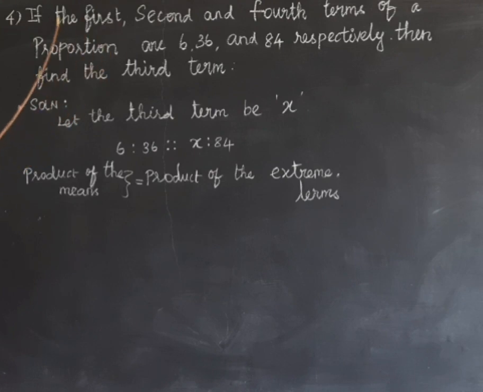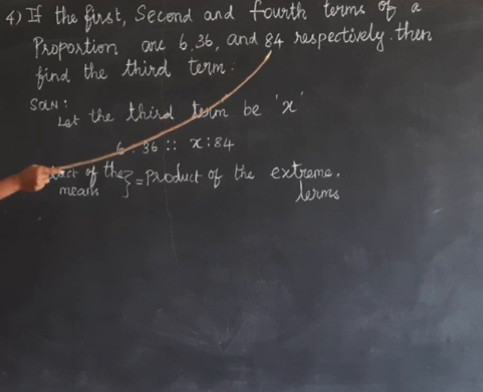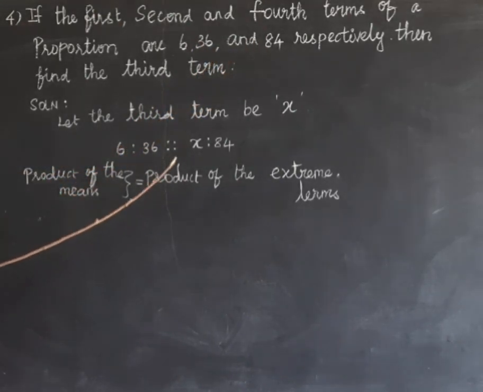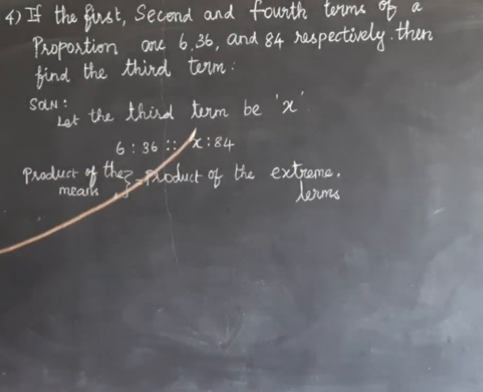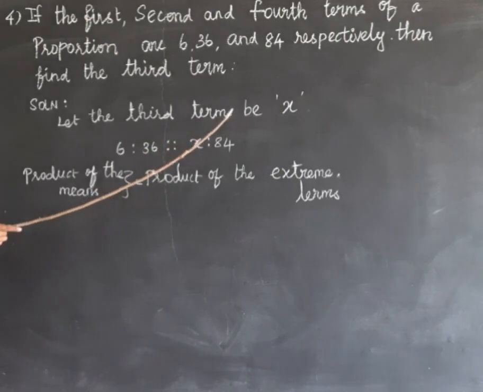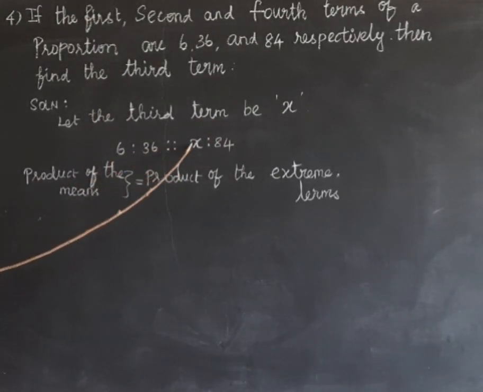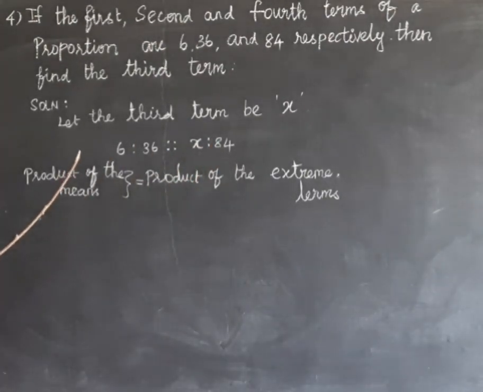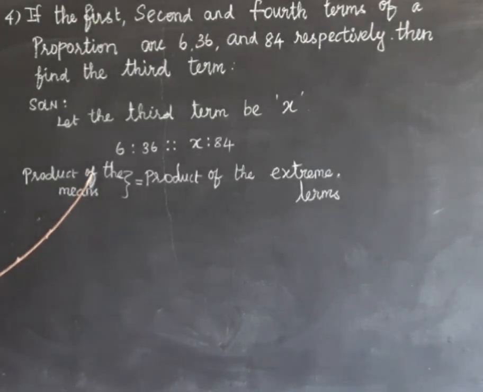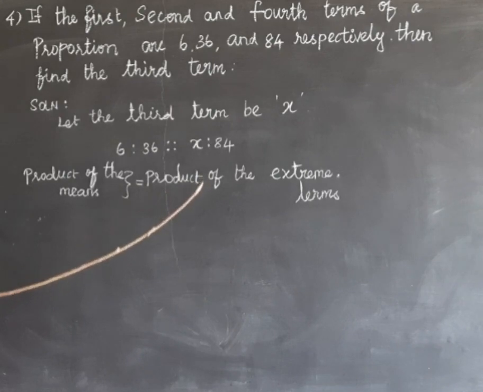They are in proportion. Proportion means 6 is to 36, A is to B as C is to D. Yes, the third term is the unknown value. We have to find that value. So let the third term be x. So 6 is to 36 as x is to 84. The two given ratios are in proportion, so what is the condition? Product of the means equal to product of the extreme terms.